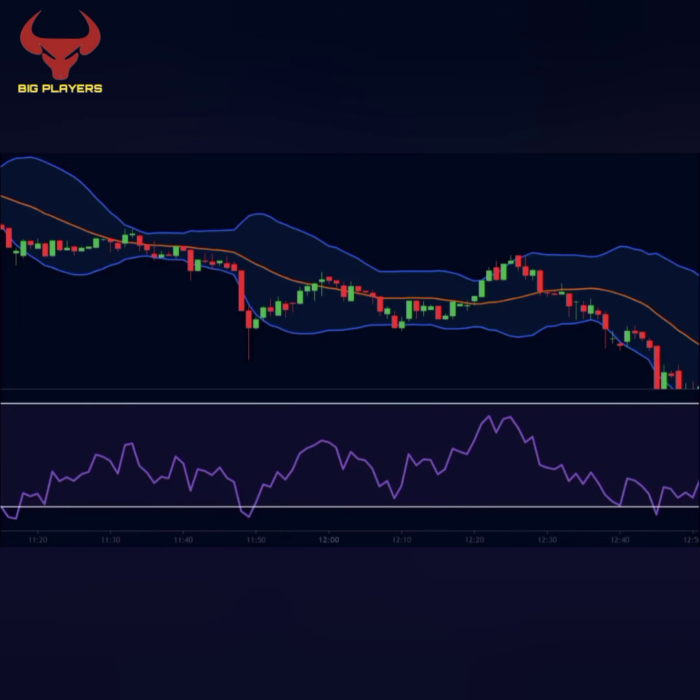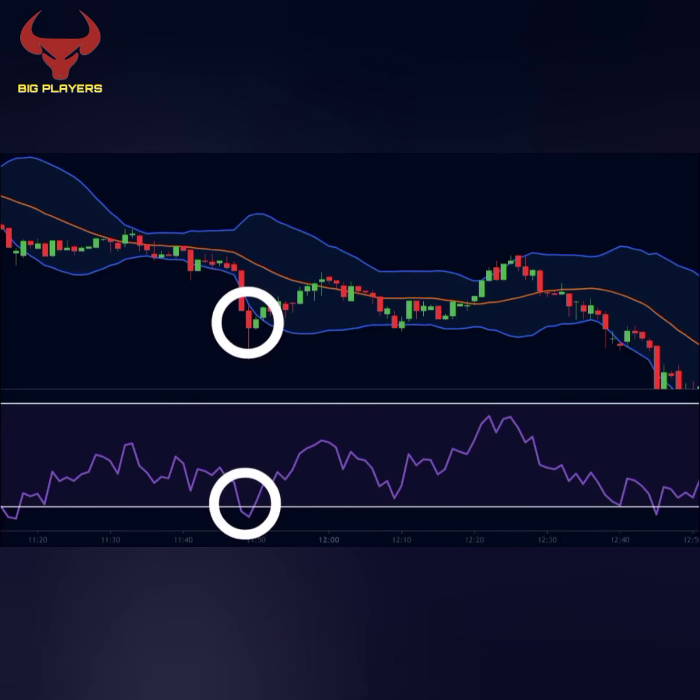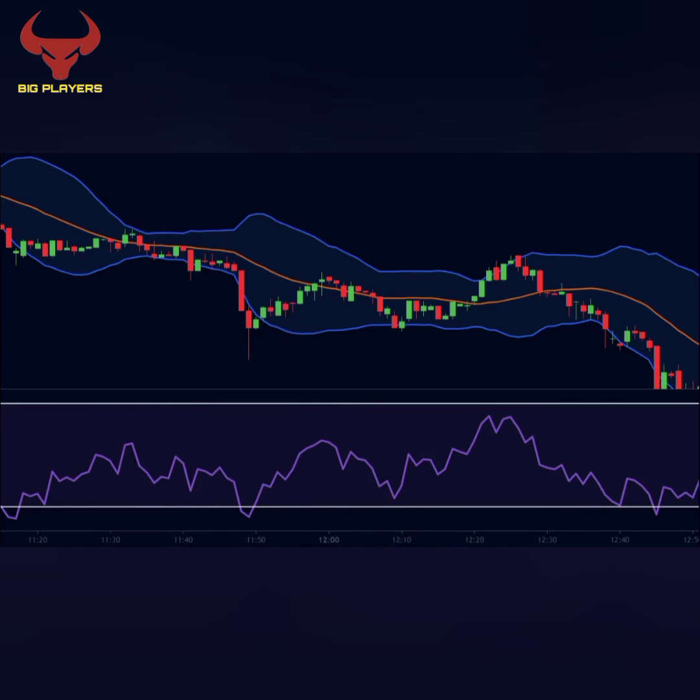Here we see that the price makes a big red candle that closes below the lower Bollinger Band. But the RSI did not close below the 20 level. Then, the subsequent red candle also closes below the lower band. This time, we see that the value of the RSI goes below 20. Hence, we have a strong confluence here. The price is below the lower band and the RSI is also oversold. Hence we can expect an up move.